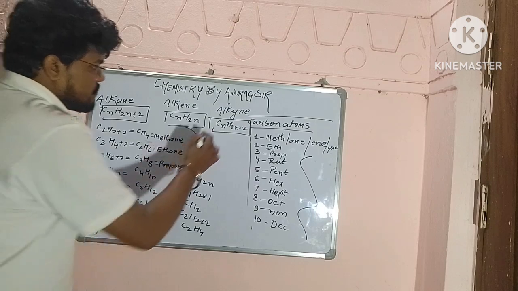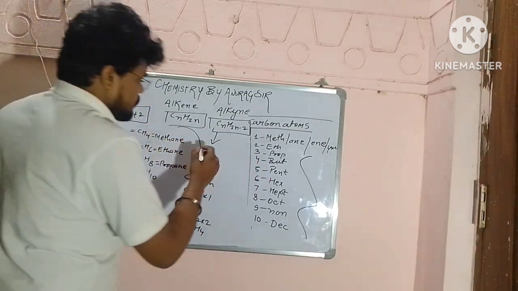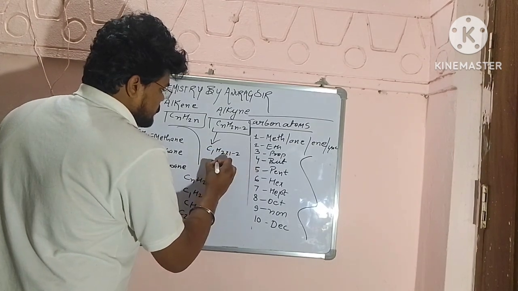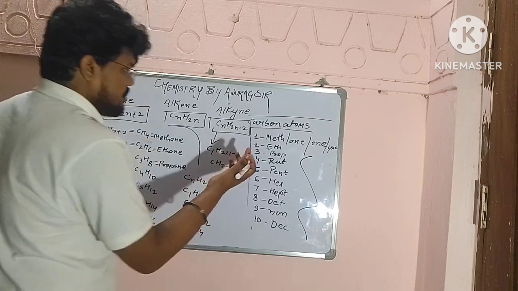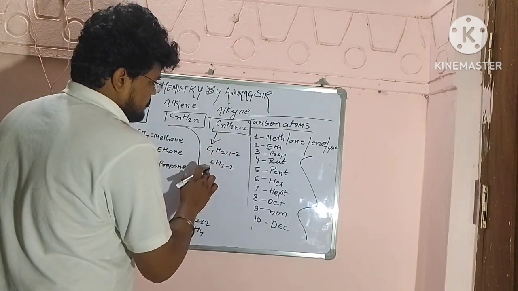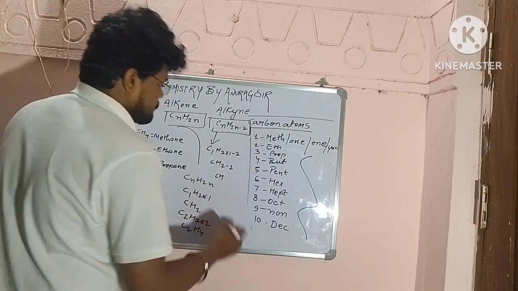Then we come to alkyl groups. Okay, alkyne. Let's put the formula. C1H2 into 1 minus 2, so 2 into 1 is 2, minus 2 is 0. So CH, nothing will be there.